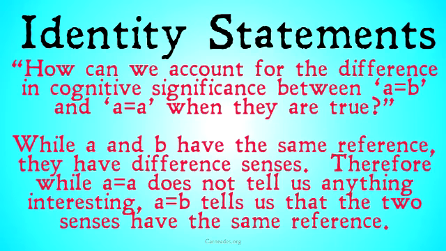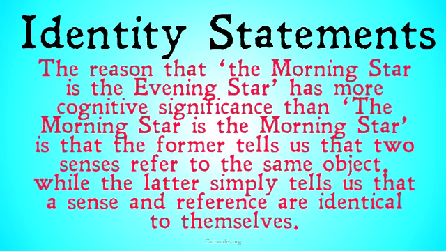Therefore, while A equals A doesn't tell us anything interesting because it's just saying this sense and reference is the same as that same sense and reference, A equals B tells us that 2 different senses have the same reference, or that we're using these 2 different terms, A and B, to refer to the same thing. Therefore, it has a different meaning because it's comparing 2 senses and telling us that they have the same referent.